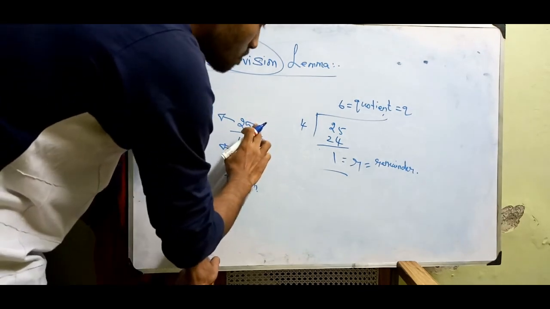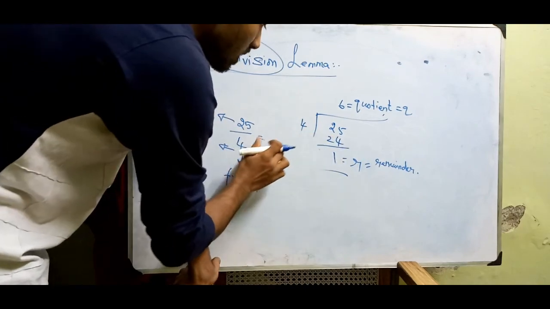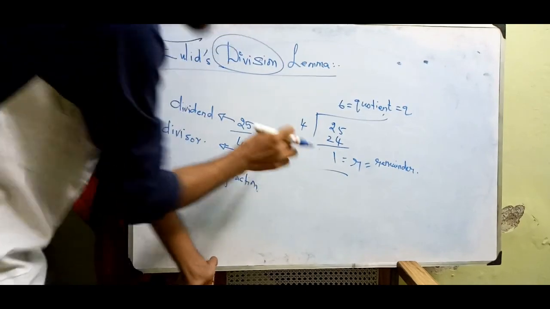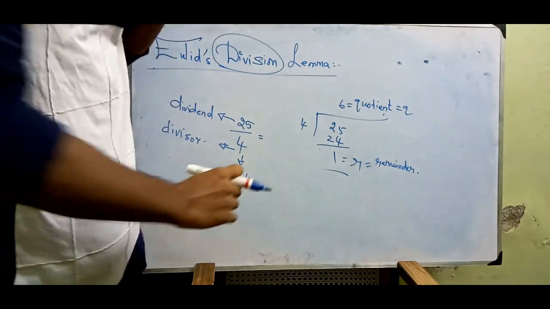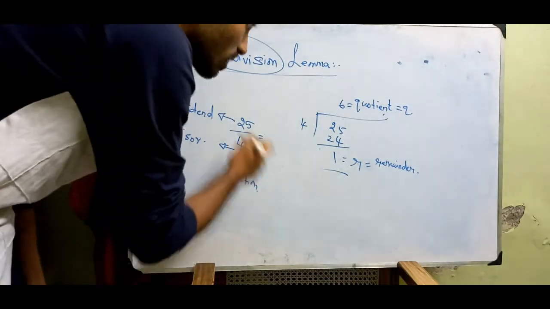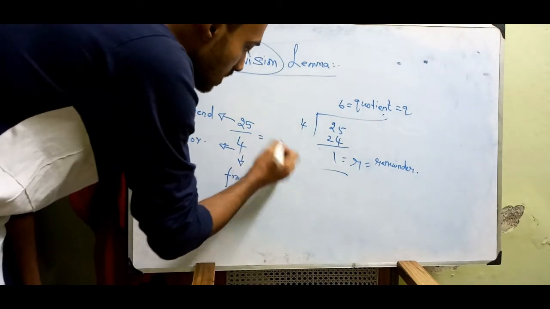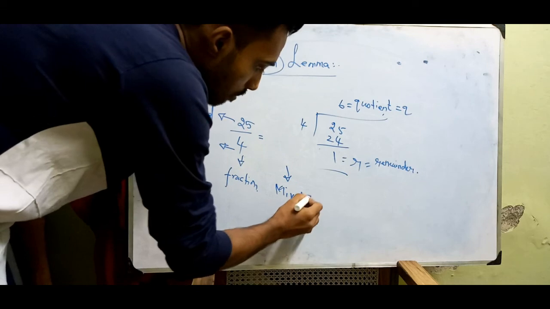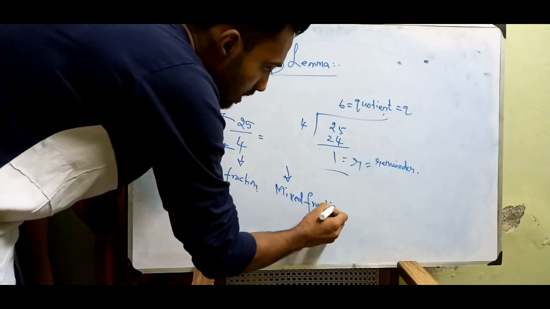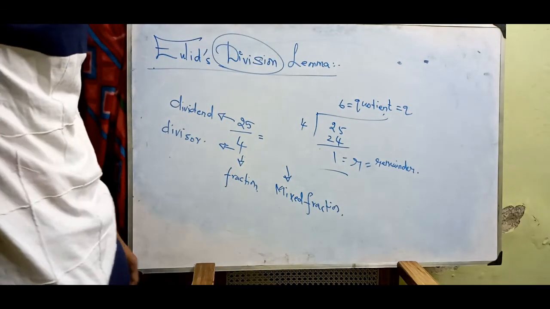And this can be written in the form of a mixed fraction. That mixed fraction alone is the Euclid division lemma. It is the concept of Euclid, called Euclid's concept. So the mixed fraction is often called the Euclid division lemma.